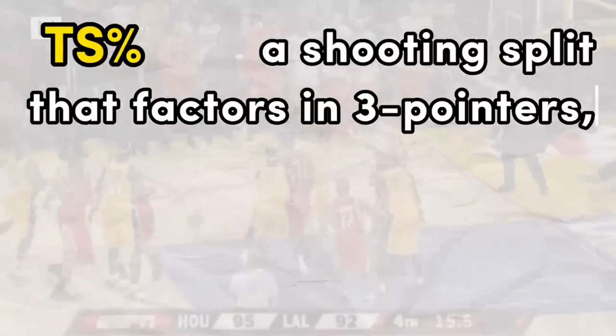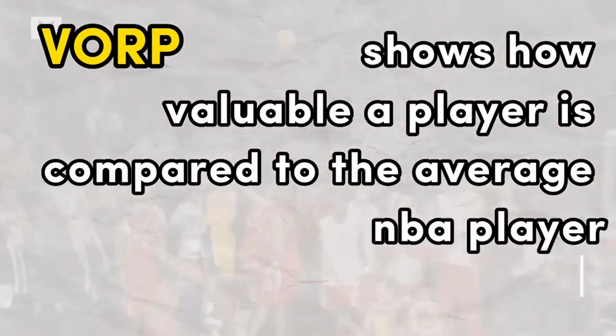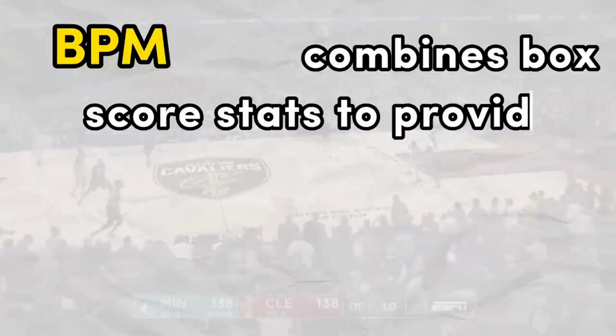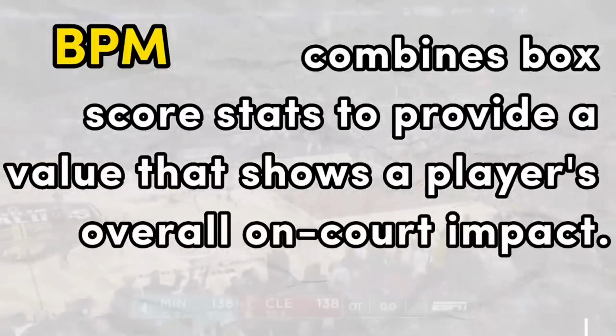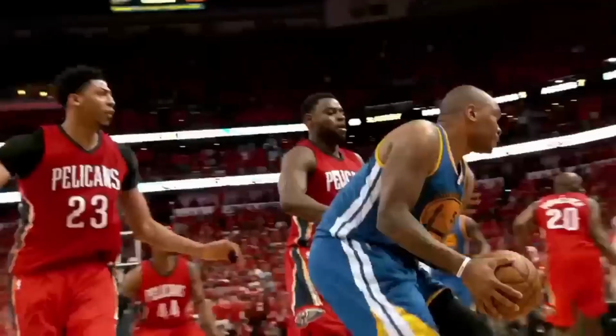True shooting percentage, which is a shooting split that factors in 3-pointers, 2-pointers, and free throws. Value over replacement, which shows how valuable a player is compared to the average NBA player. PER, which is a stat that standardizes per minute production. And finally, box plus minus, which combines box score stats to provide a value that shows a player's overall on-court impact. And of course, offensive and defensive box plus minus are just the offensive and defensive versions of box plus minus. Both of them combined added up to the total box plus minus.